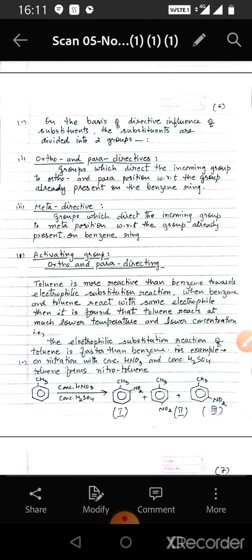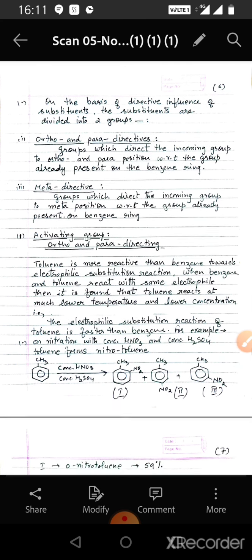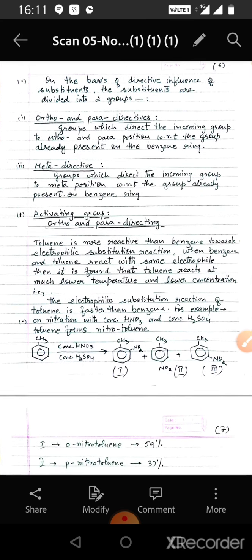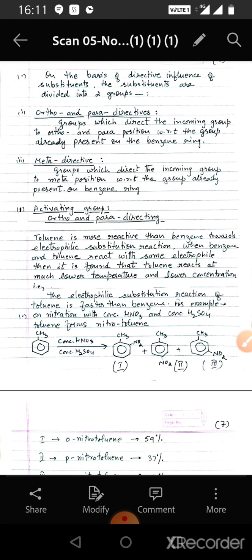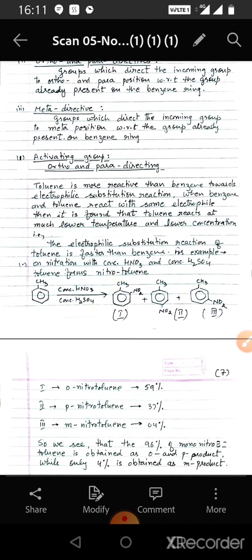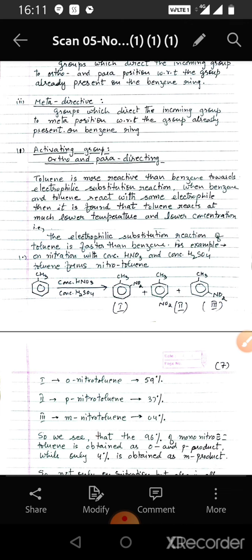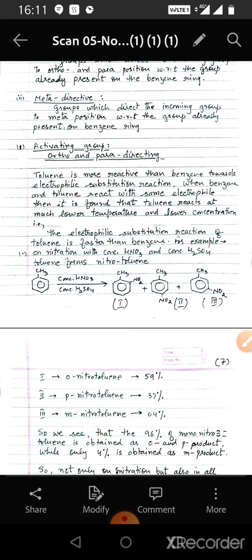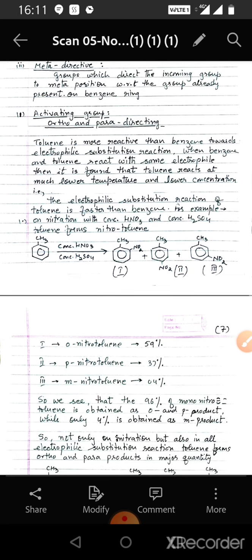On the basis of the directive influence of the substituents, they are again divided into two groups. Ortho and para directive groups are those which direct the incoming group to the ortho and para positions with respect to the group already present on the benzene ring. So the incoming group enters the positions which are ortho and para to the substituent which is already present. Second is meta directive. The groups which direct the incoming group to the meta position with respect to the group which is already present on the benzene ring. Now we take the specific cases.